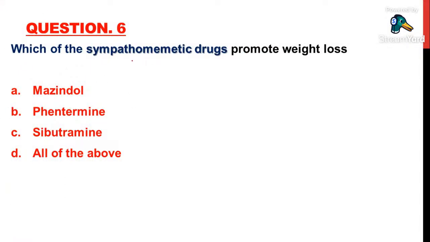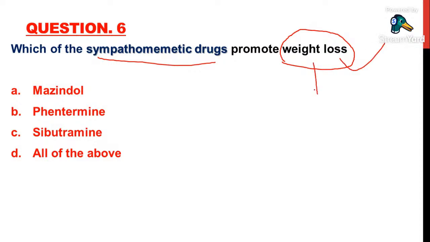Which of the sympathomimetic drugs promotes weight loss? Sympathomimetic drugs are not only stimulating alpha 1, alpha 2, beta 1, beta 2, beta 3 receptors, but along with those actions, sympathomimetic drugs also will cause weight loss.